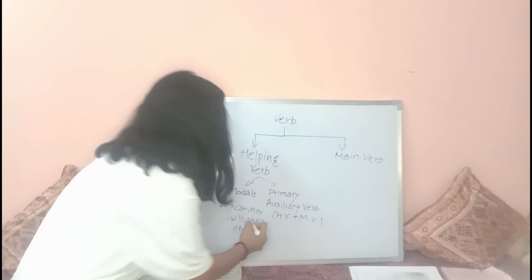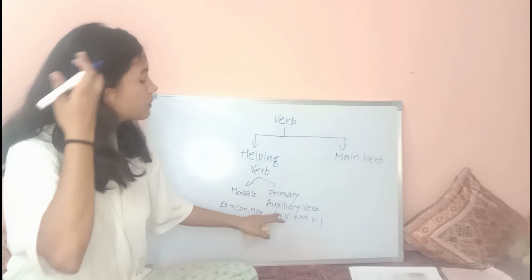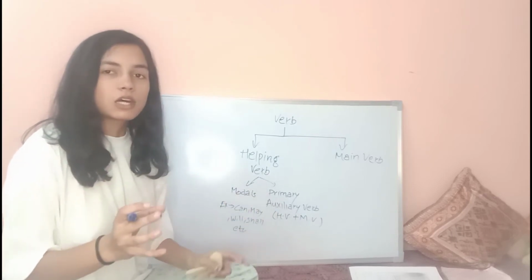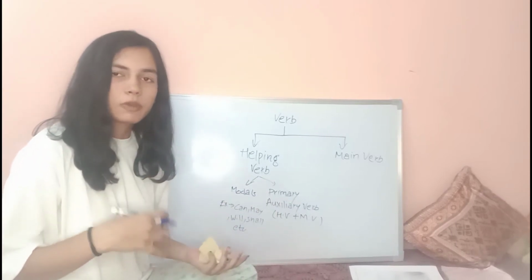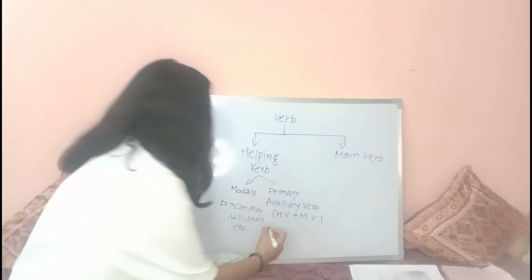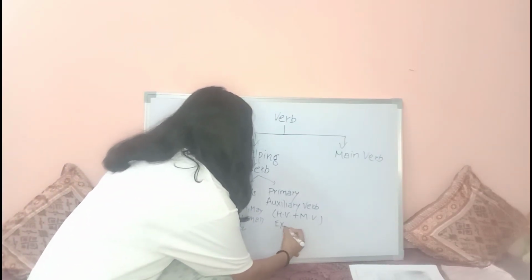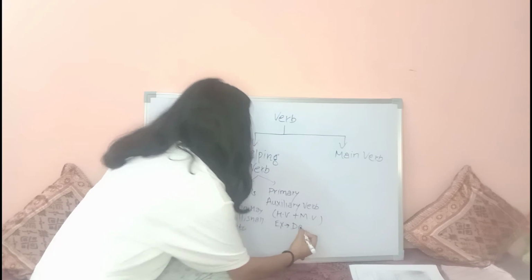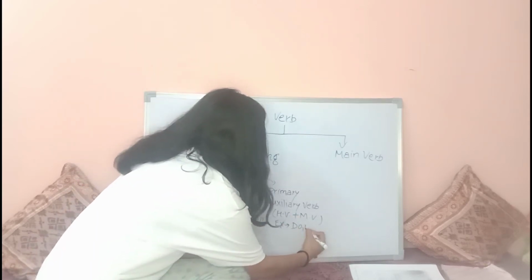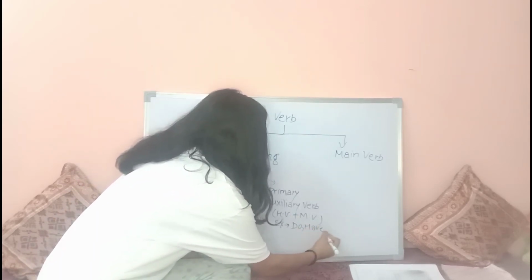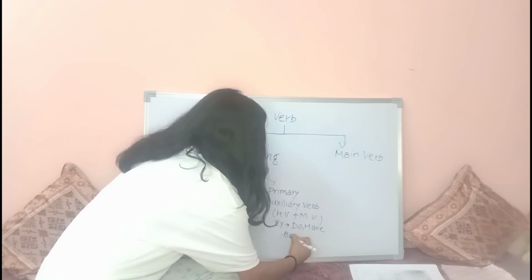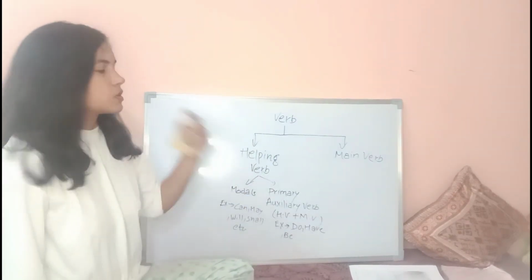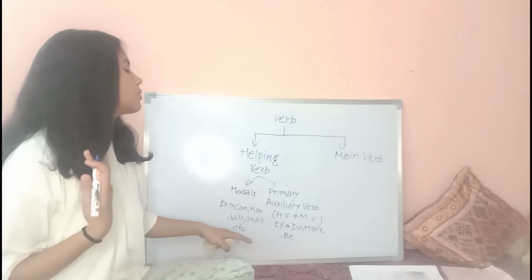But in primary auxiliary verb, these are the verbs that are used as helping verb and main verb. For example, if I say do, have, be, okay, so these are helping verb.